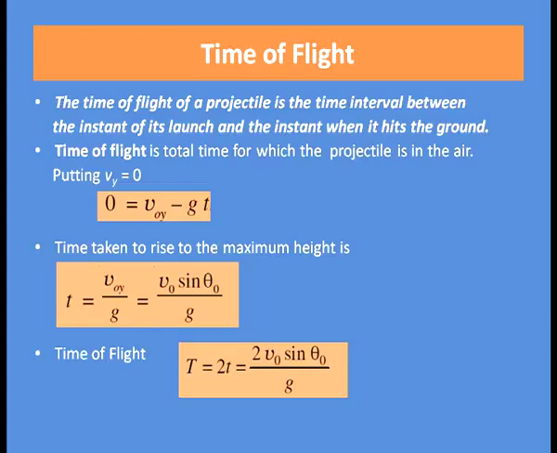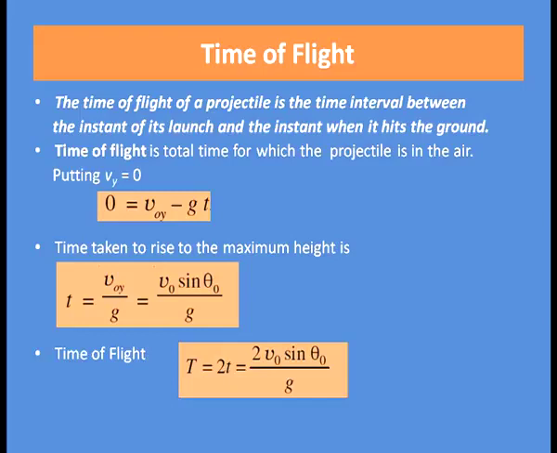Now, what is time of flight? The time of flight of a projectile is the time interval between the instant of its launch and the instant when it hits the ground. Alternatively, we can say time of flight is the total time for which the projectile is in the air. So, now putting v y equal to 0, 0 equal to v 0 y minus g t.